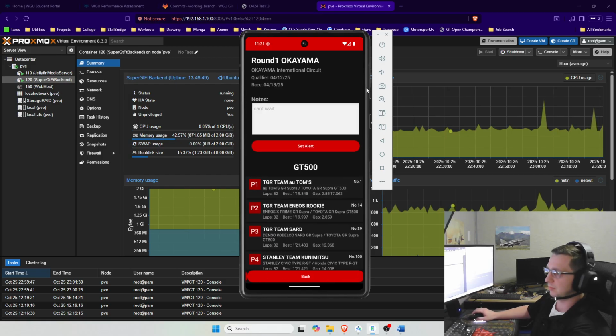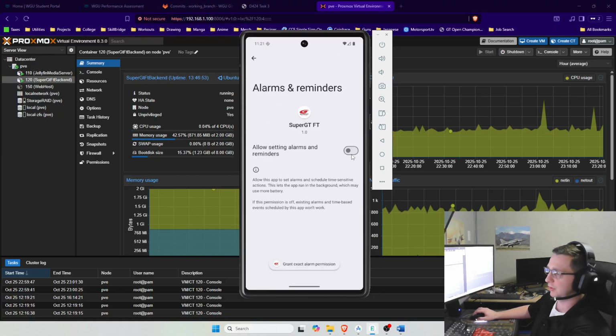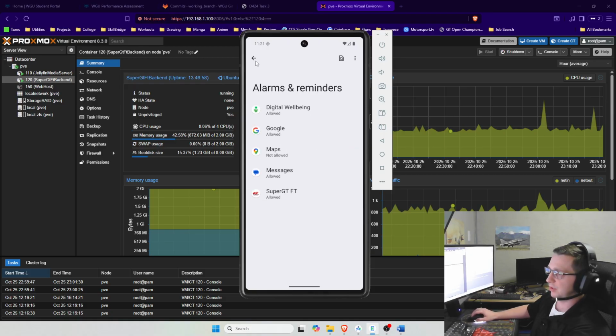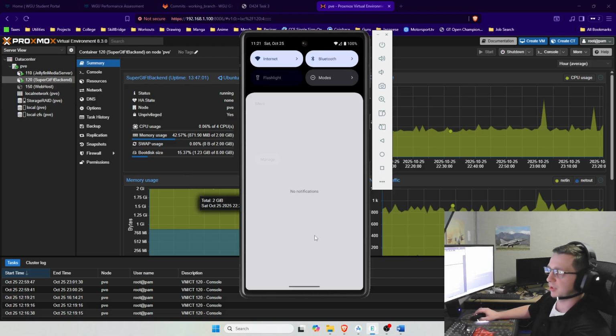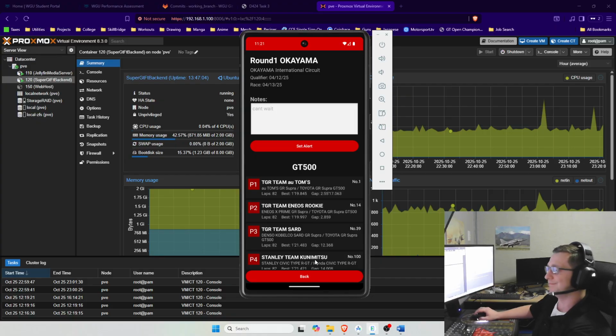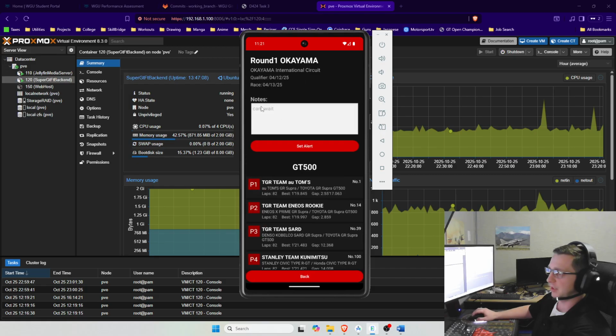Let me go back. There we go. I've got to set up permissions first. It was probably that little icon on the side. So here I set alerts and gave it permissions. So in a second it'll drop down in this menu. But also, if I leave and come back, you can see this is still available.